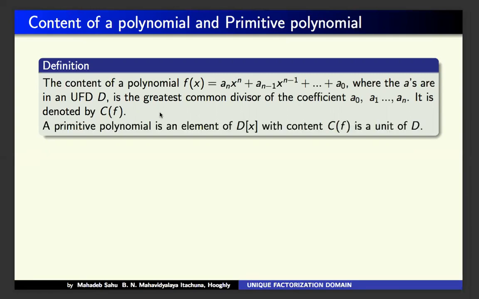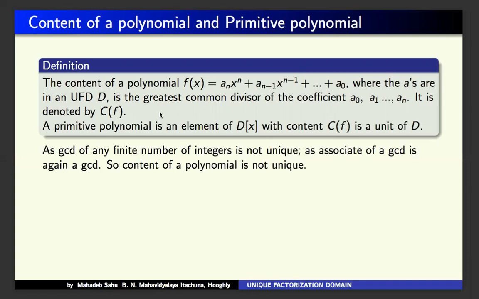Now a polynomial is called a primitive polynomial if its content becomes a unit, not unity, but a unit. The content of the polynomial becomes a unit.